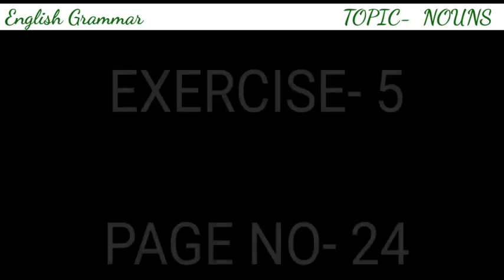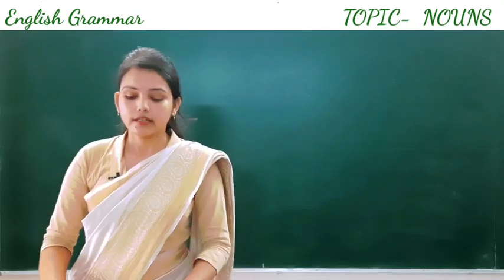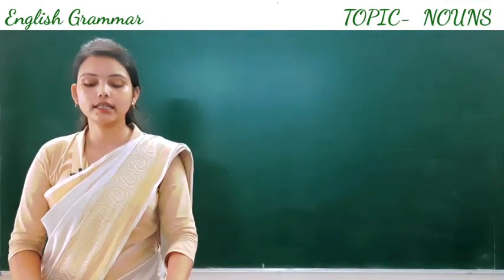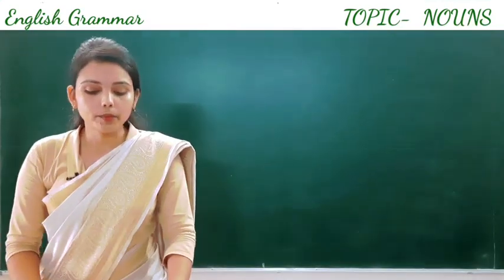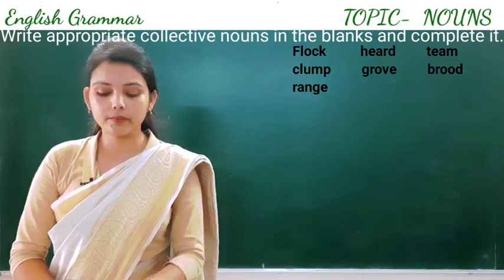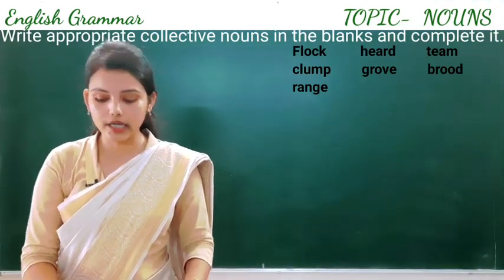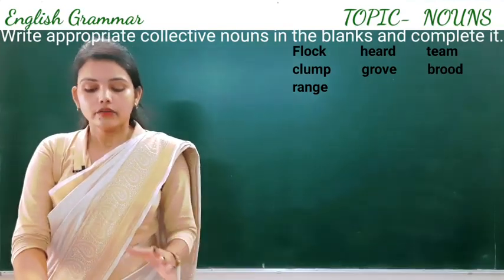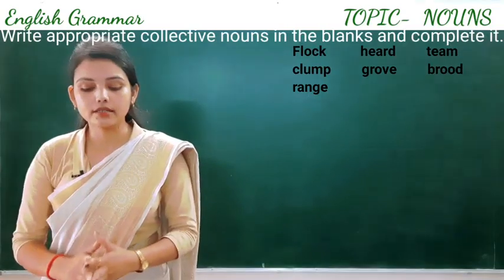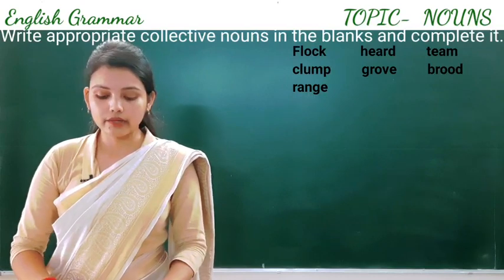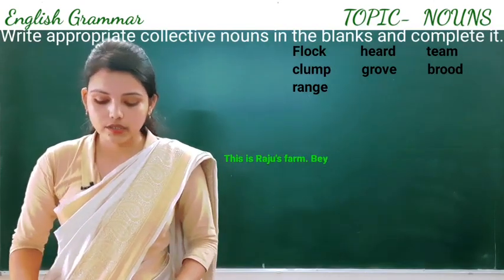Let's take one more exercise. Here is an incomplete passage. Write appropriate collective nouns in the blanks and complete it. You may choose words from the given box. In the box there are some words like flock, herd, team, clump, grove, brood and range. We have to use these words and complete the passage. First of all, I am going to read the passage and we will use the correct nouns.